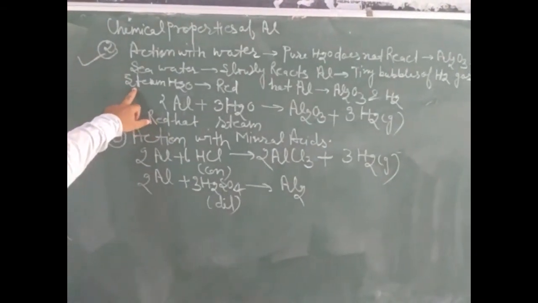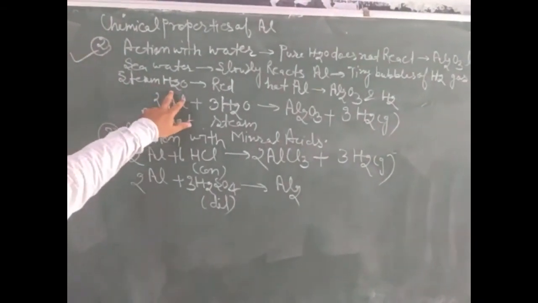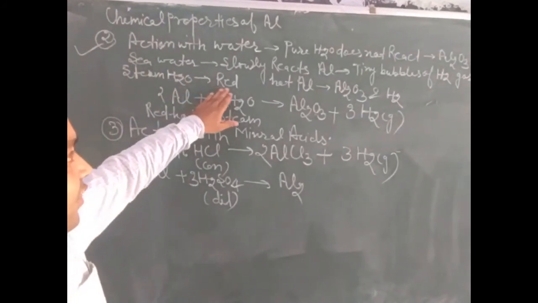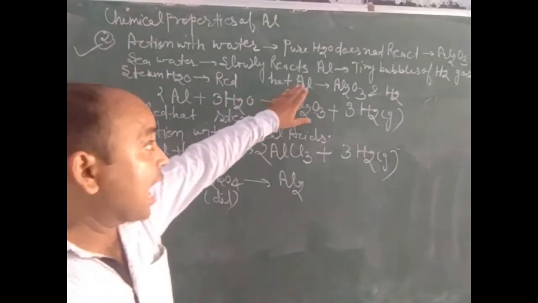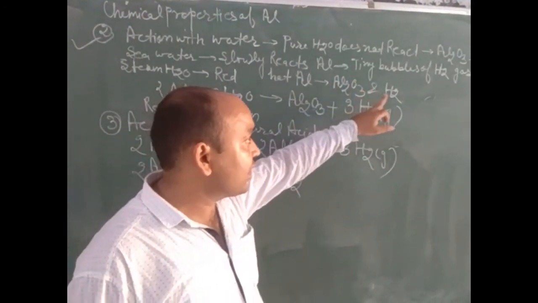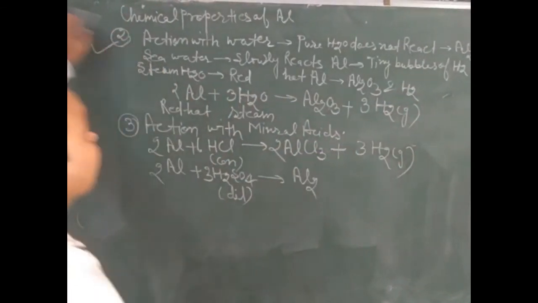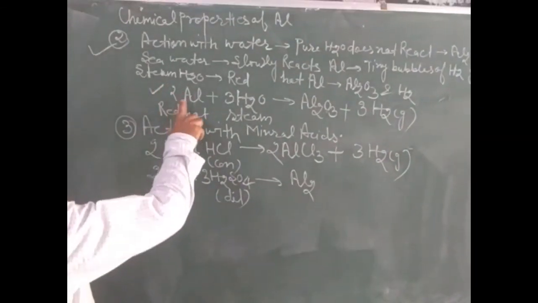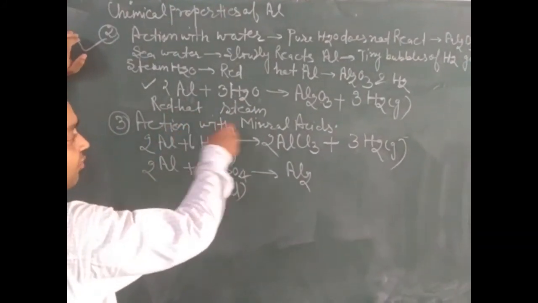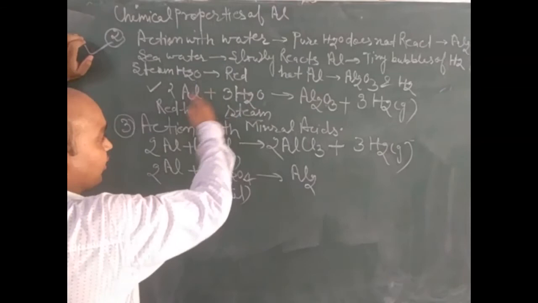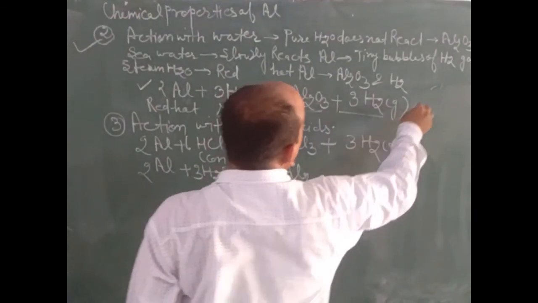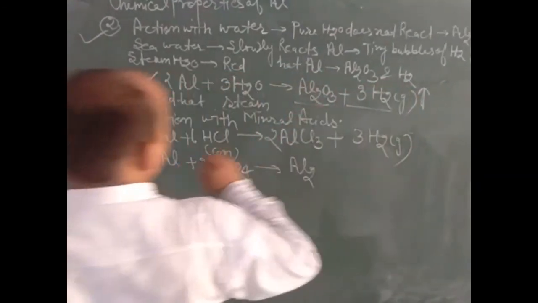Now the third type of water, that is steam, meaning water vapor. When steam, or water vapor, is passed over red hot aluminium, then aluminium oxide, Al2O3, and hydrogen gas are formed. The reaction is represented here: when red hot aluminium is treated with water passed over it, aluminium oxide is formed along with the release of hydrogen gas.